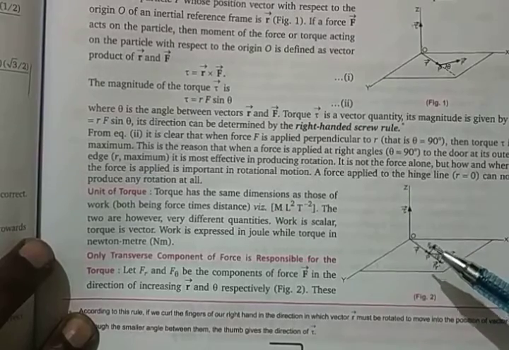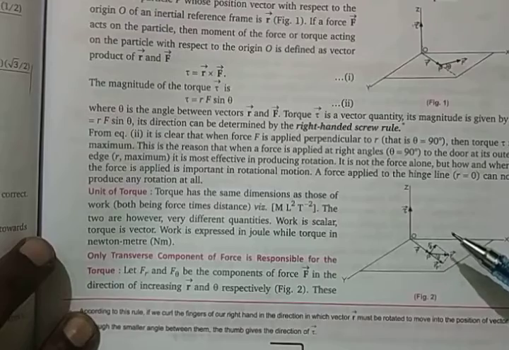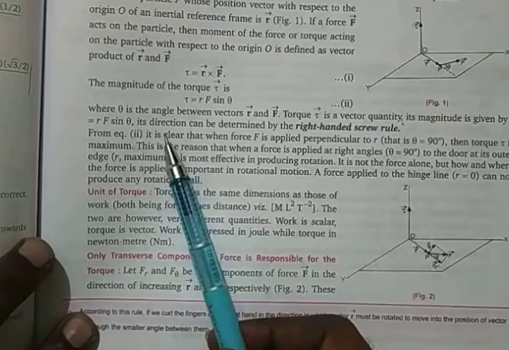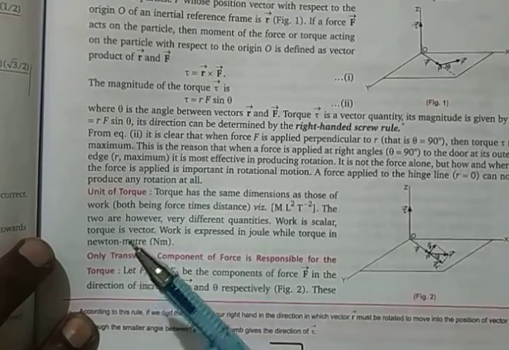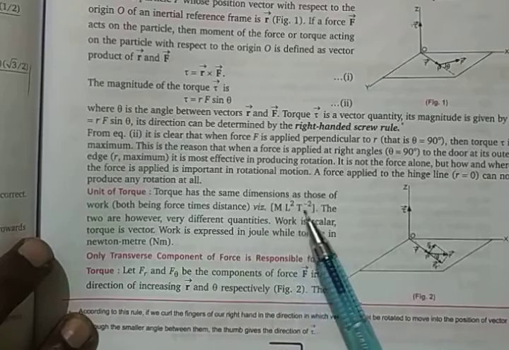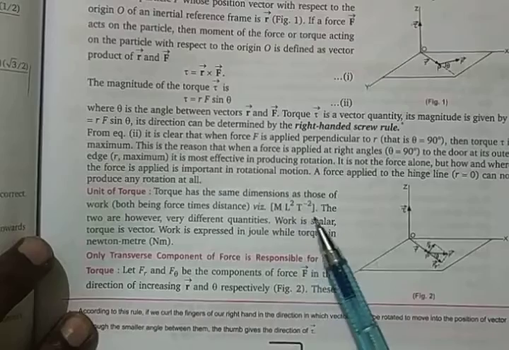The next line you can write, the SI unit of torque is Newton meter, because force is in Newton and meter is the distance. The next line, the dimensional formula for torque is given as M L squared T to the power minus 2. Please write down the dimensional formula: M L squared T minus 2.